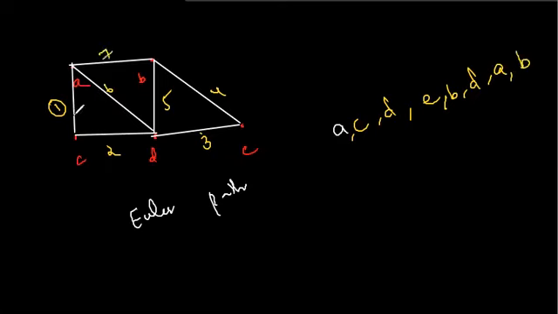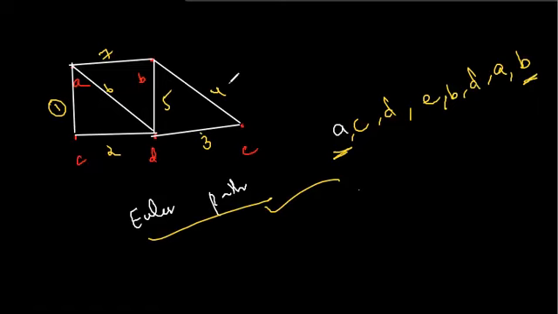So we have in total 7 edges, and all of them are being traversed. And if it had been a Euler circuit, our initial and terminal vertices A and B would have been the same. But since they are different and we are traversing all the edges, it is a Euler path.